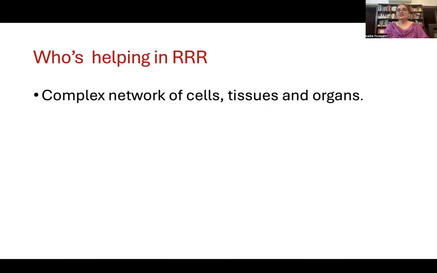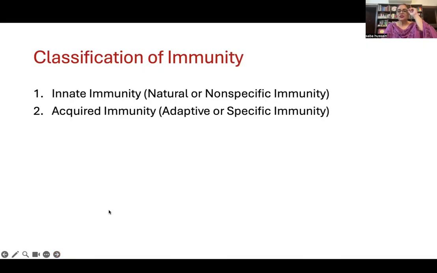How is it going on? All this can be controlled by the network of cells, tissues, and organs. To understand this, we are talking about the types or classification of immunity. Immunity can be classified into two types. One is innate immunity, another is acquired immunity. Innate immunity is also called natural or non-specific immunity, while acquired immunity can also be called adaptive or specific immunity. Why all these alternative names are given, we are going to discuss that also.